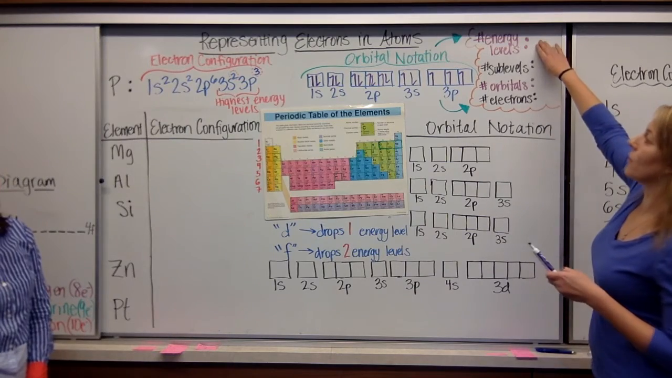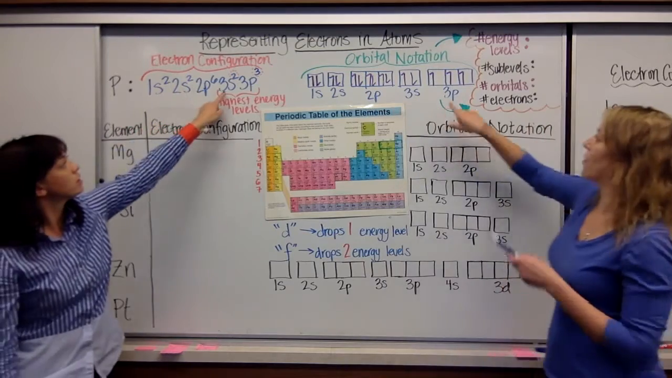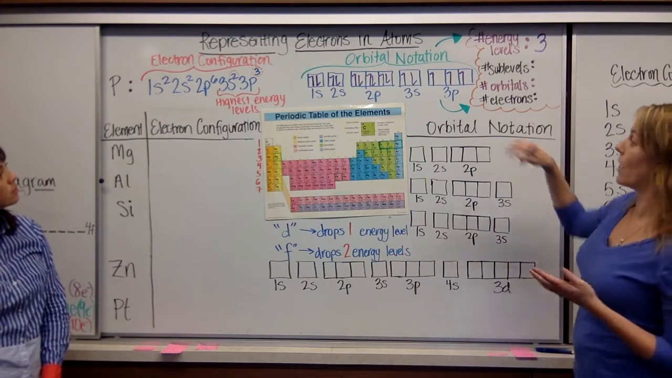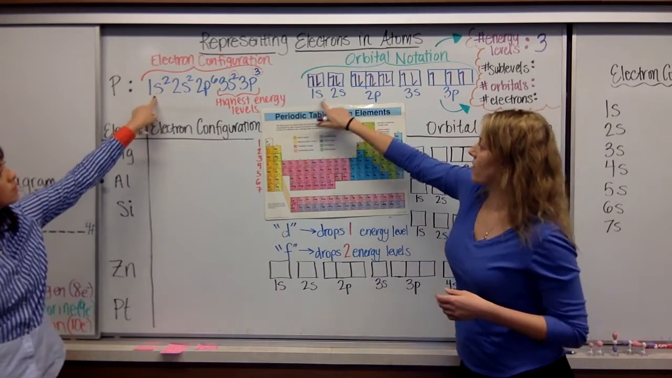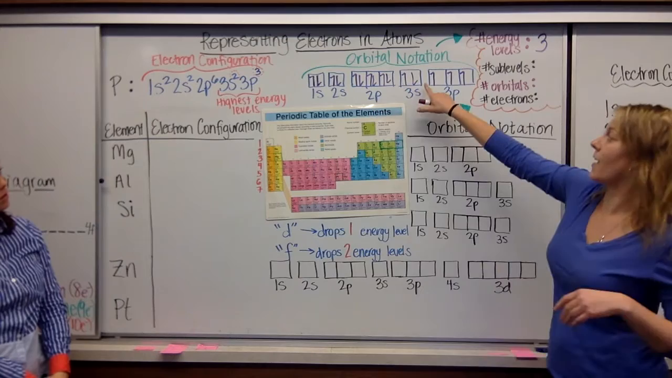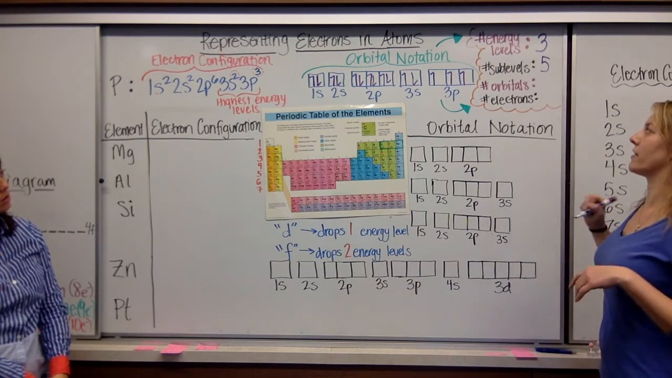Now, how many energy levels do we have here? If we look, we have energy level 1, 2, and 3. We have 3 energy levels. How many sublevels do we have? Well, each one of these is a sublevel. So there's 1, here's 2, 2p makes 3, 3s makes 4, and 3p makes 5 sublevels here.